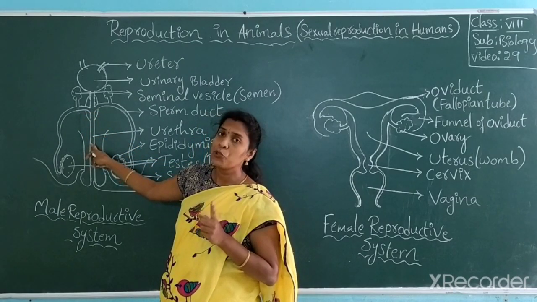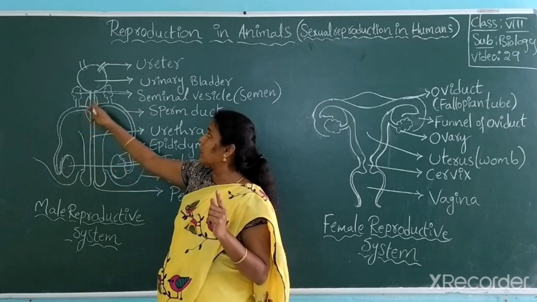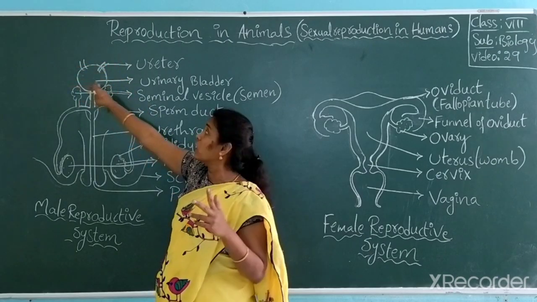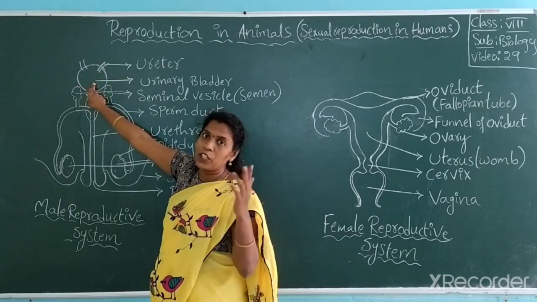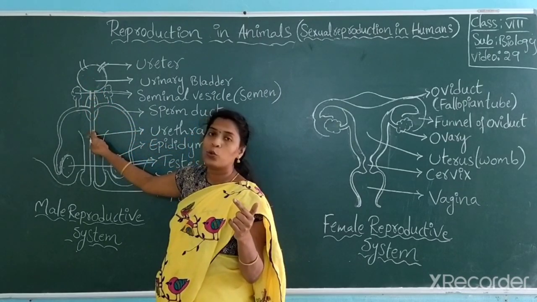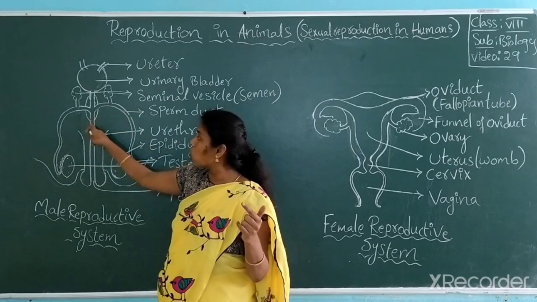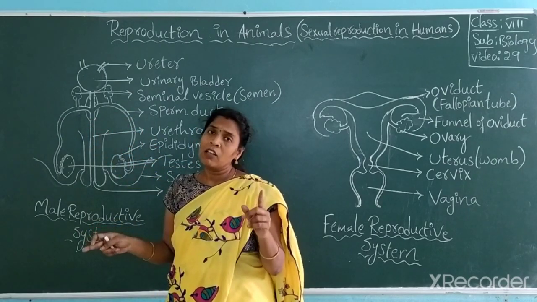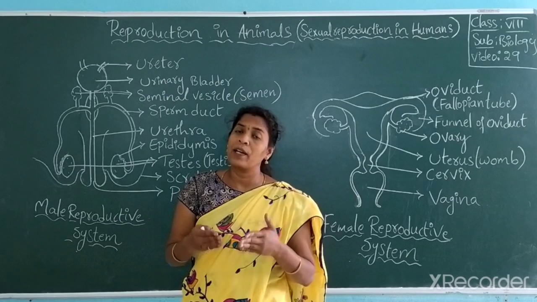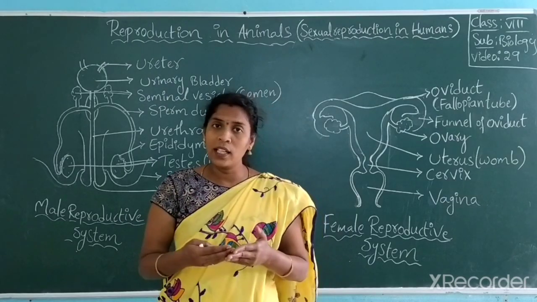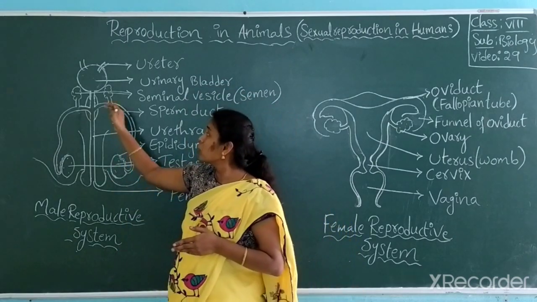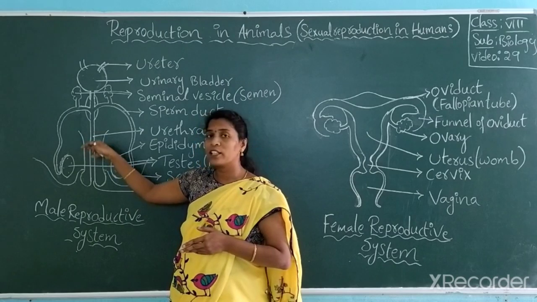What is this part called? Urethra, from where urine is passed. Exactly above it, the urinary bladder is present, where the ureter and kidneys are connected. The urinary bladder is where urine is stored. That urinary bladder is also connected to the urethra, as well as the sperm duct. So in the male reproductive system, the passage of reproductive cells as well as the urine passage takes place through the same way. Got it? The sperm cells pass through the urethra as well as urine.